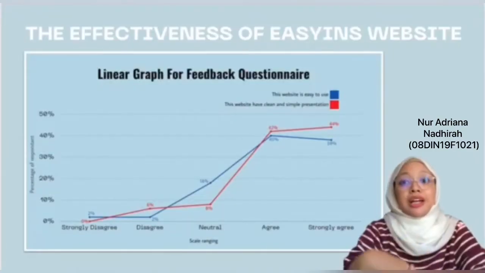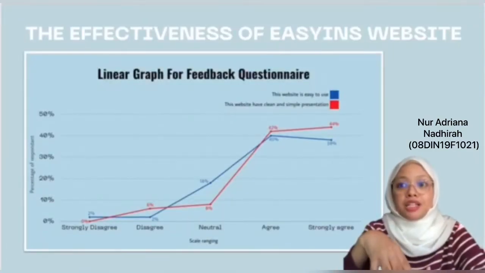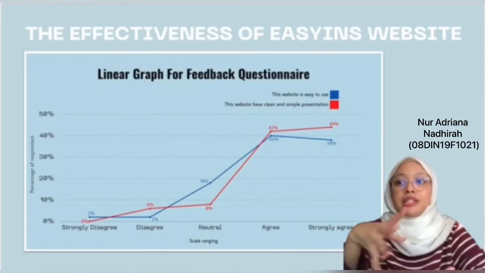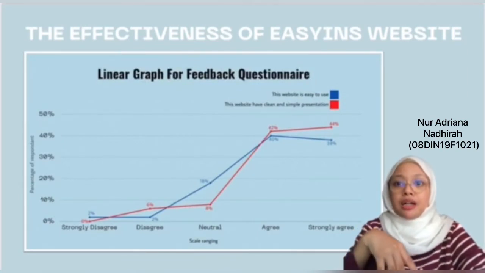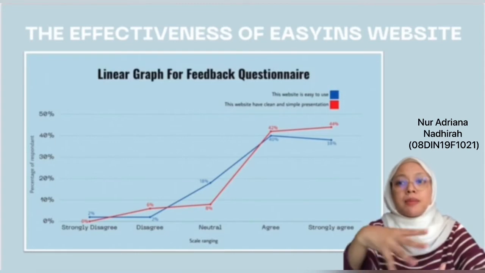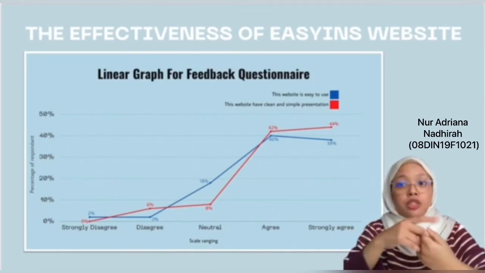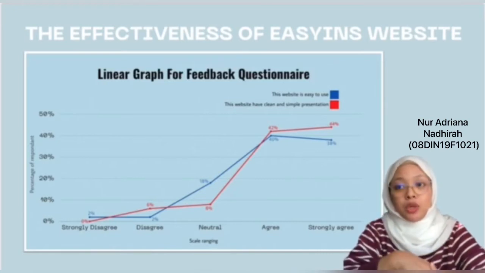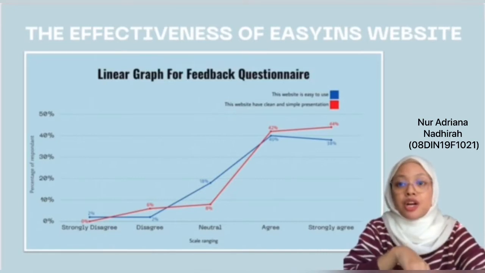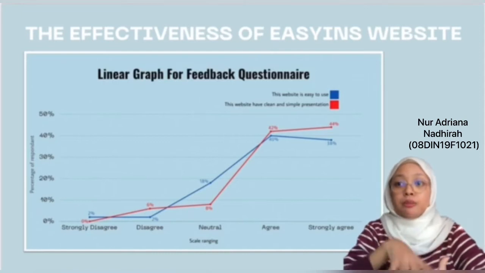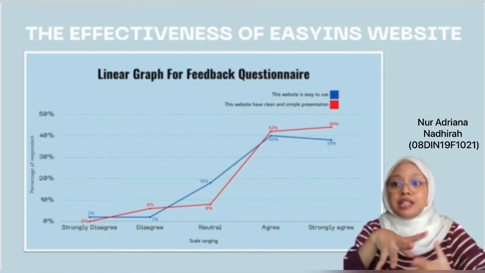Alright, so a linear graph, also known as a line chart, is a type of chart that will display information that are connected by a straight line segment. Sometimes we will see this line chart often for a time series, but today I'm going to do it with the Likert scale question. So let's have a look at this line chart. For the blue line, it will represent the statement this website is easy to use, and the red line for this website has a clean and simple presentation.